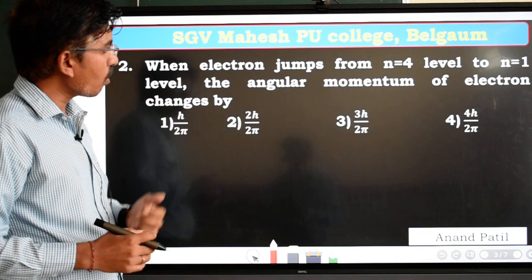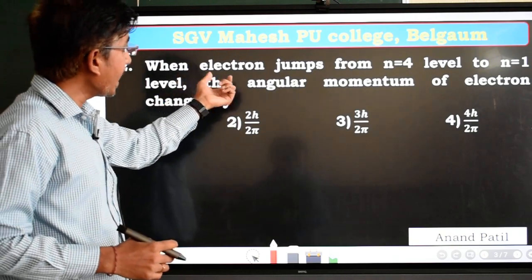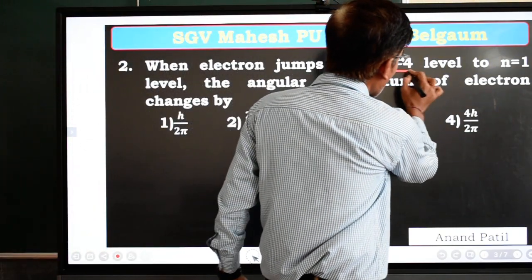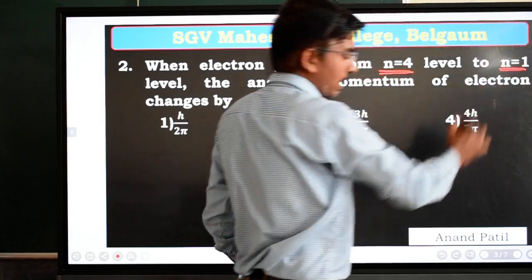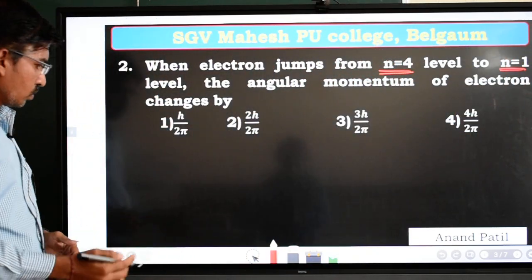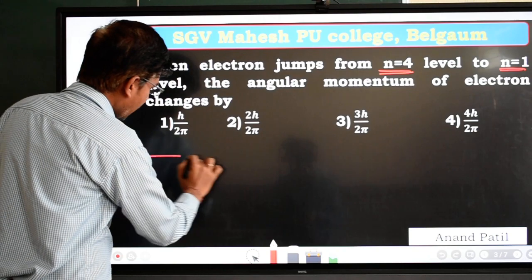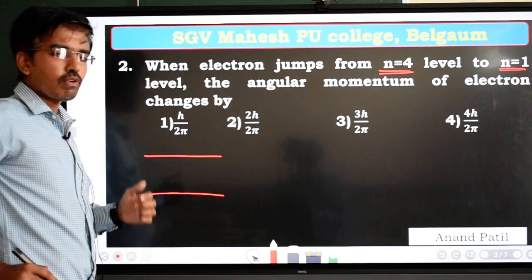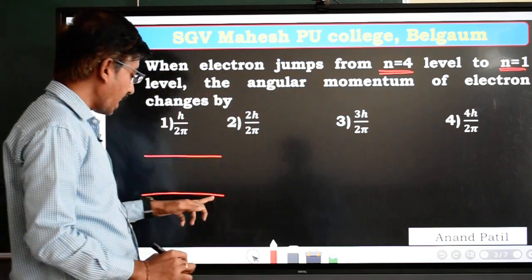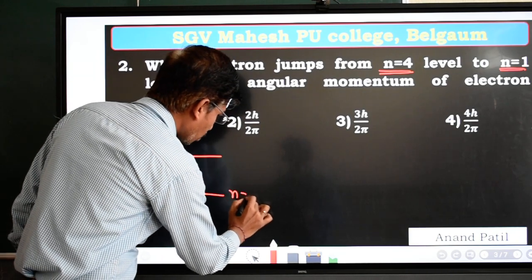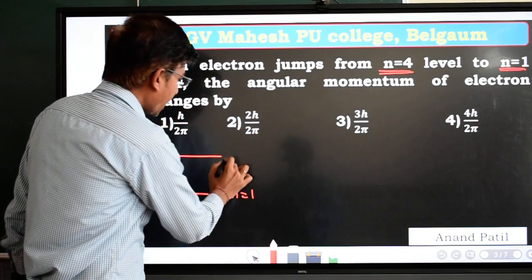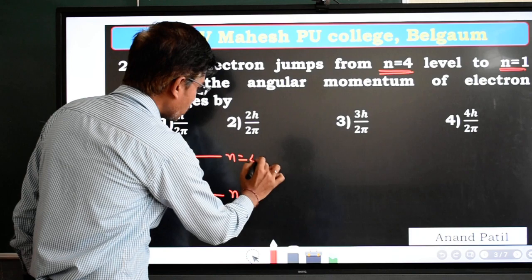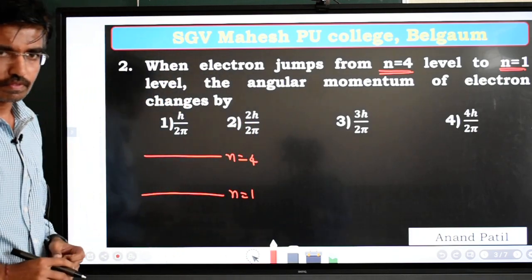So what is given in the problem? They have given that the electron jumps from n is equal to 4 level to n is equal to 1 level. Okay, so first I will draw the energy level diagram for this question. So this is the energy level corresponding to n is equal to 1. This is the energy level corresponding to n is equal to 4.